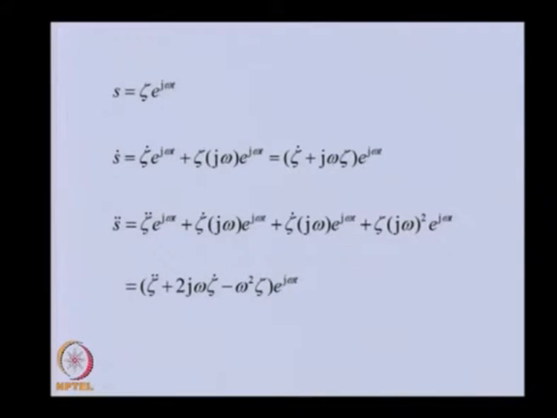Similarly, if we take another derivative of this, we will be having derivative of this, and then we will basically get 4 terms. So these are the 4 terms after differentiation, which can be simplified as this, because 2 terms are common, so they will add up to give this. So we have the complex displacement in stationary coordinate system, and its derivatives we have already obtained.